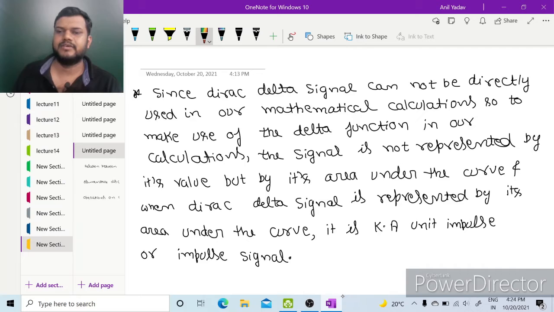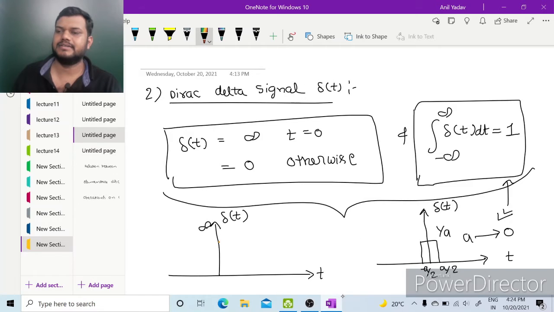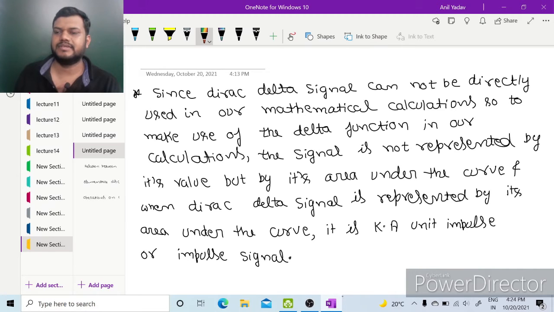So to make use of the delta function in our calculation, the signal is not represented by its value but by its area under the curve, and when the Dirac delta signal is represented by area under the curve, it is known as impulse or impulse signal.